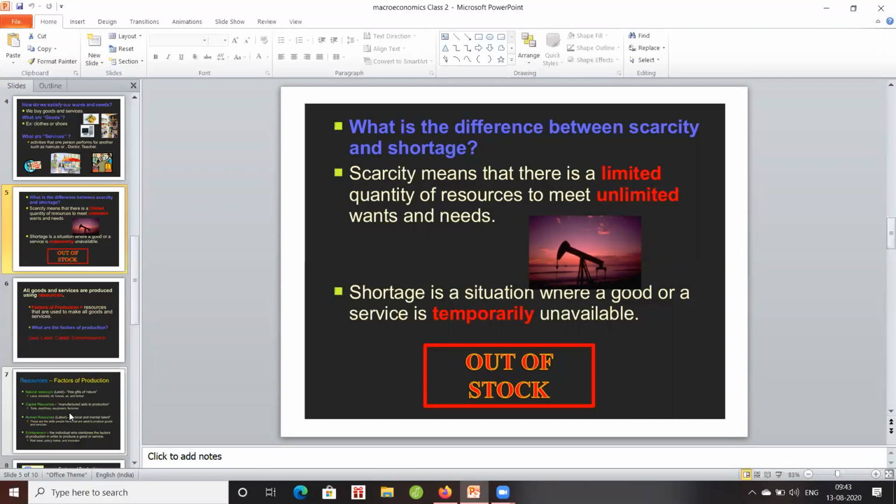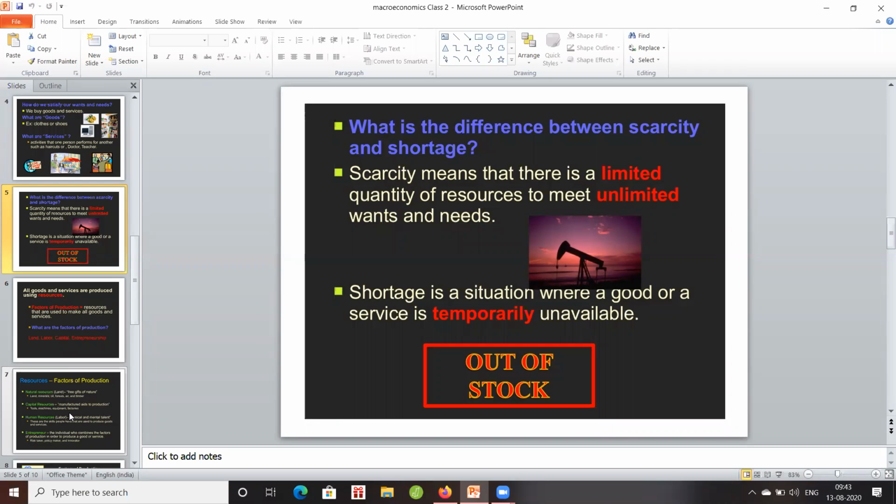First, scarcity is one of the themes of economics; that is the difference between scarcity and shortage. Then in the second paragraph you can write that scarcity means a limited quantity of resources to meet unlimited human wants and needs. Then in the last paragraph, you tell that shortage is a temporary unavailability of resources for producing particular goods or services. It's easy to mention in a big font: you can write out of stock.